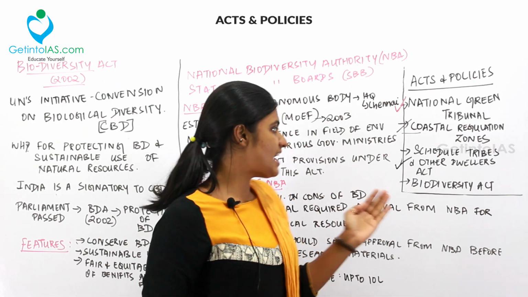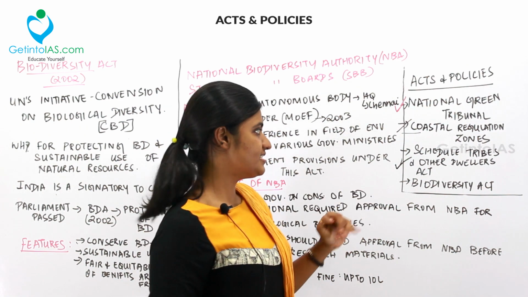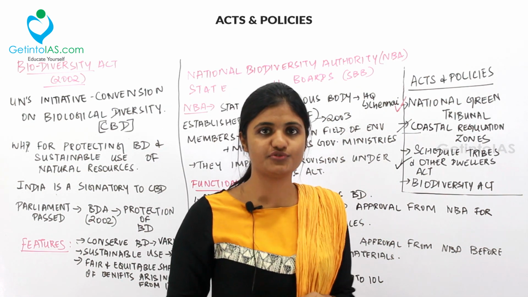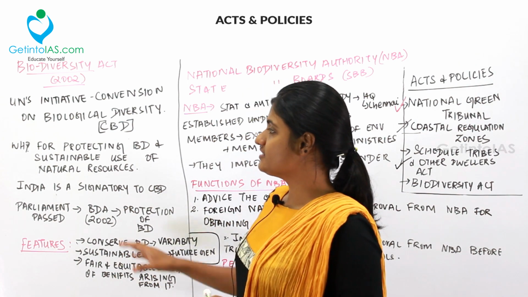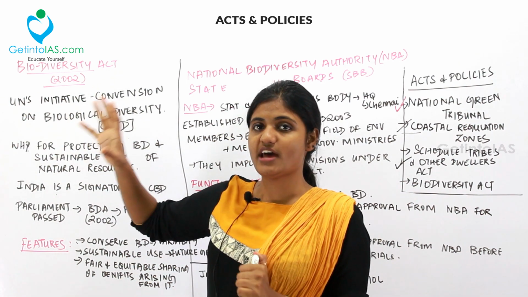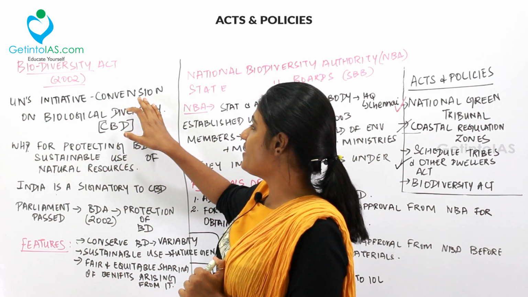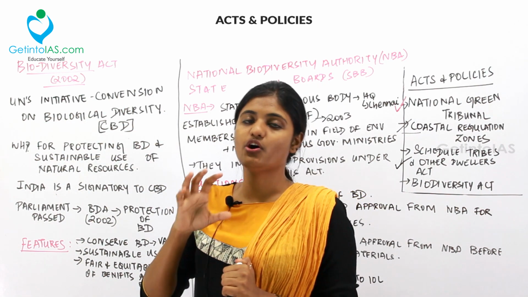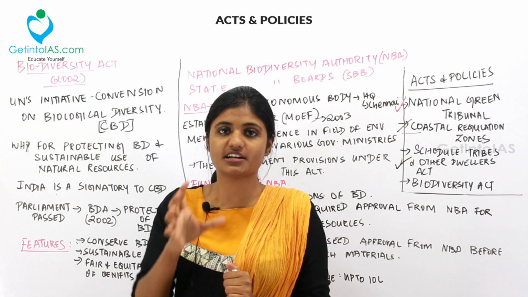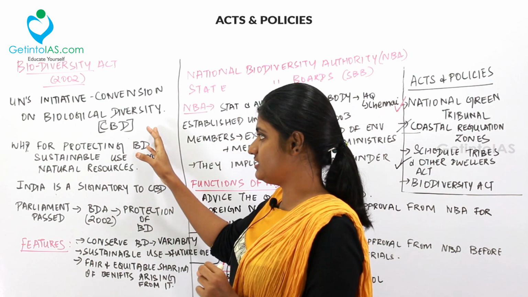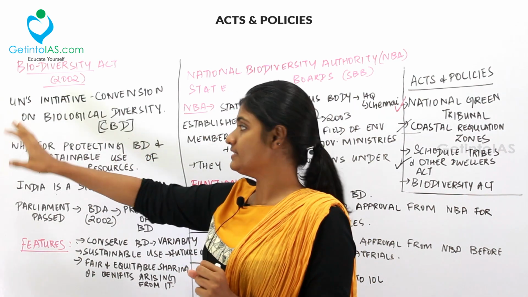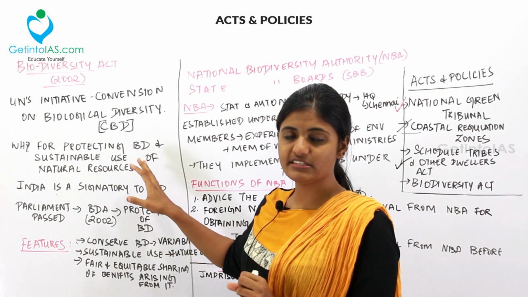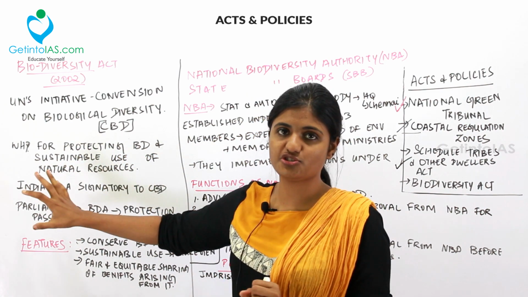So now moving to the last topic under the acts and policies, we have the Biodiversity Act of 2002. Under this, the UN's initiative is the Convention on Biological Diversity, called CBD. We already dealt with the CBD. Why do we need CBD? It is for protecting the biodiversity and sustainable use of natural resources.